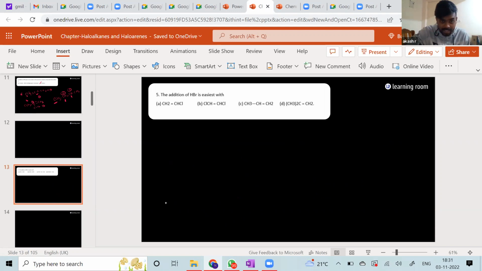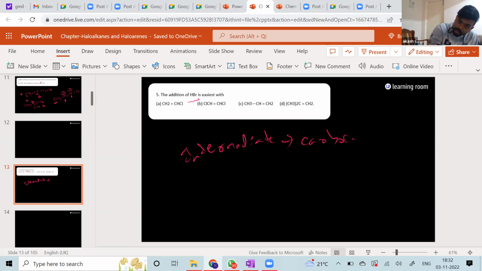The addition of HBr is easiest in... Now look at this. How do you understand this question? If they ask you about addition of HBr in the absence of peroxide, all you have to understand is the mechanism we saw, where the electrophile attacks and the carbon is going to have a positive charge. So the intermediate formed is actually a carbocation.